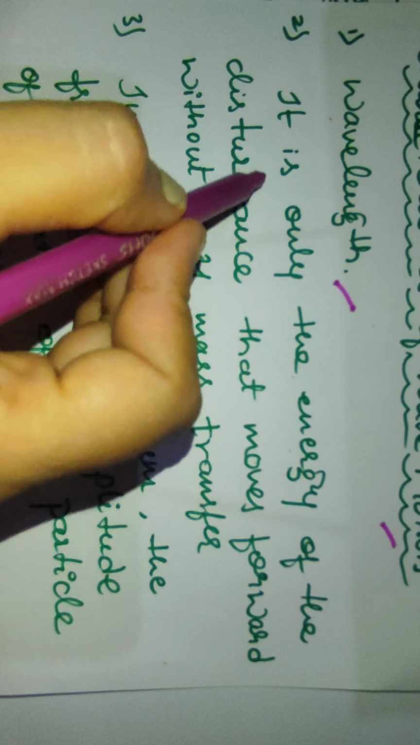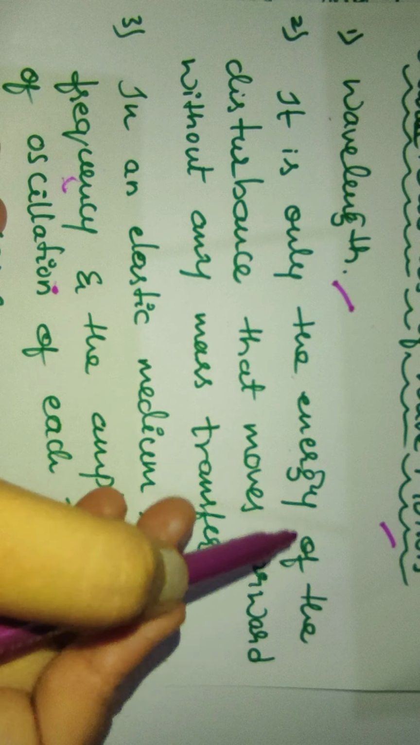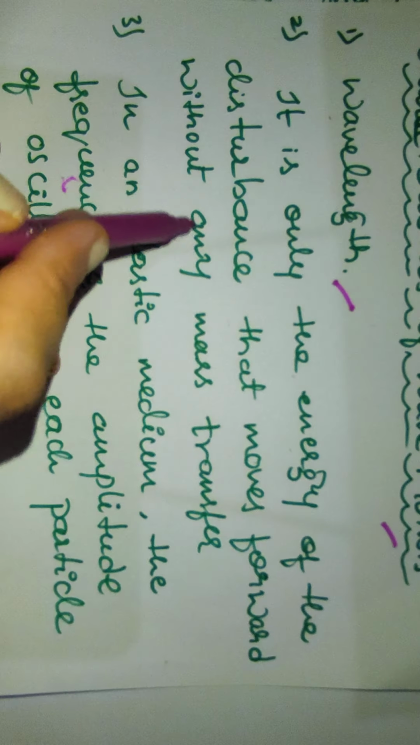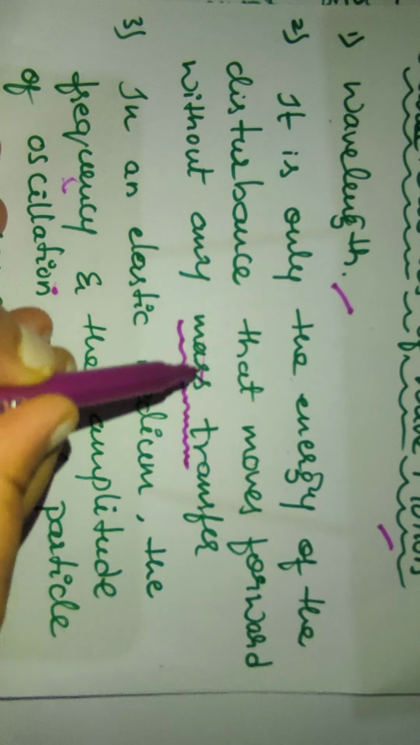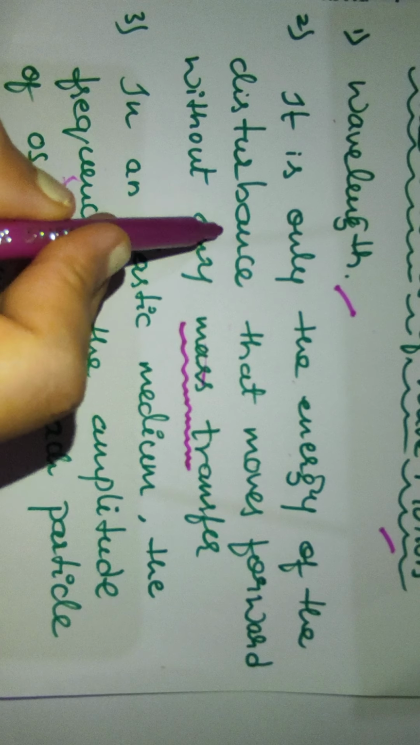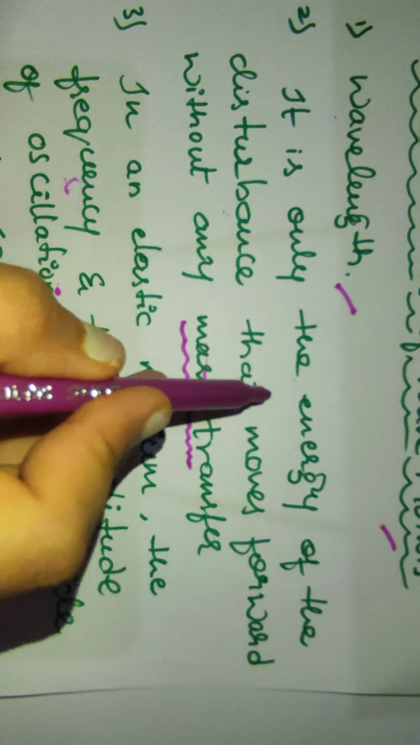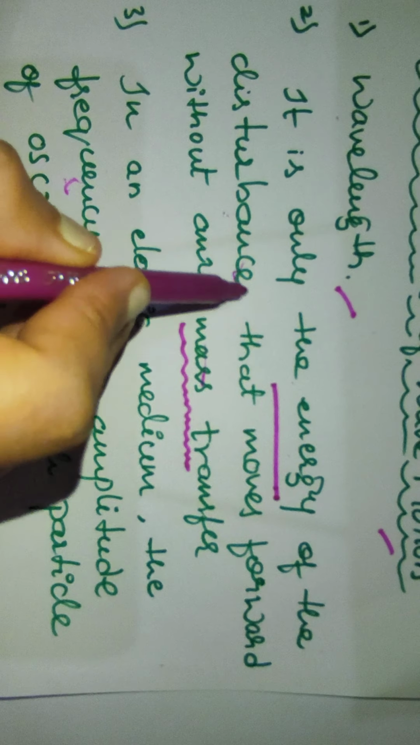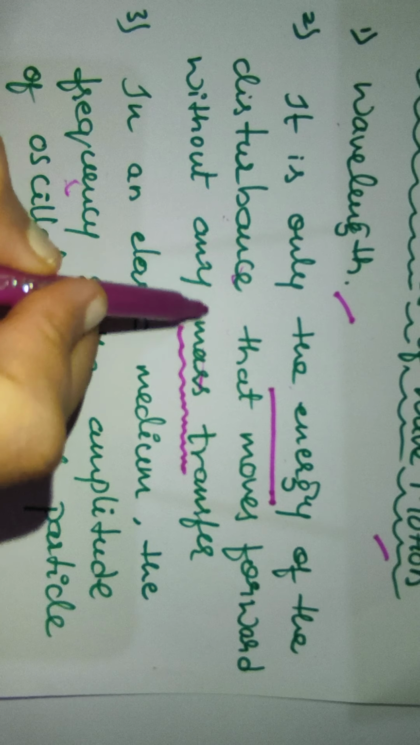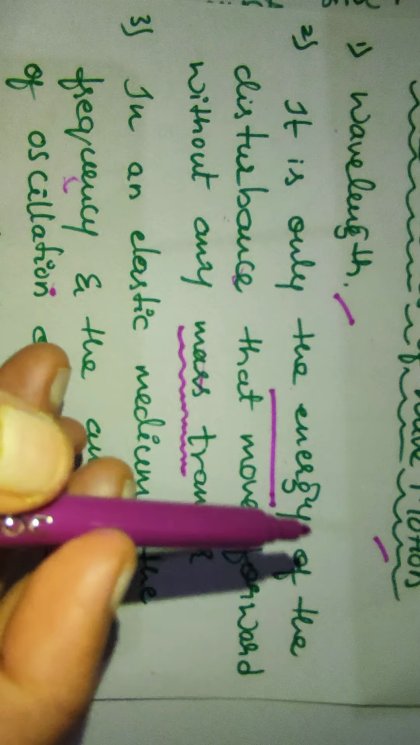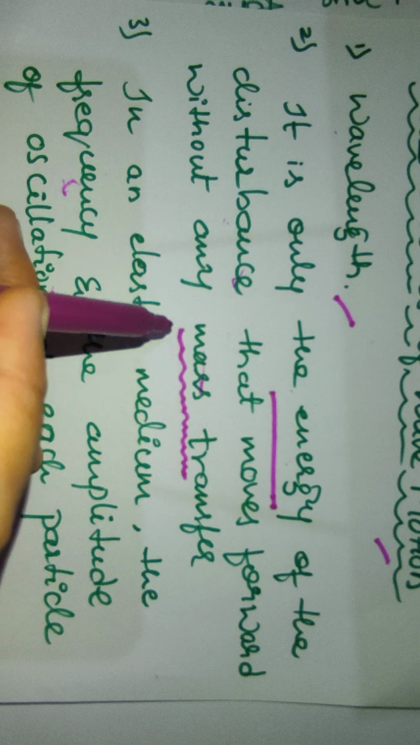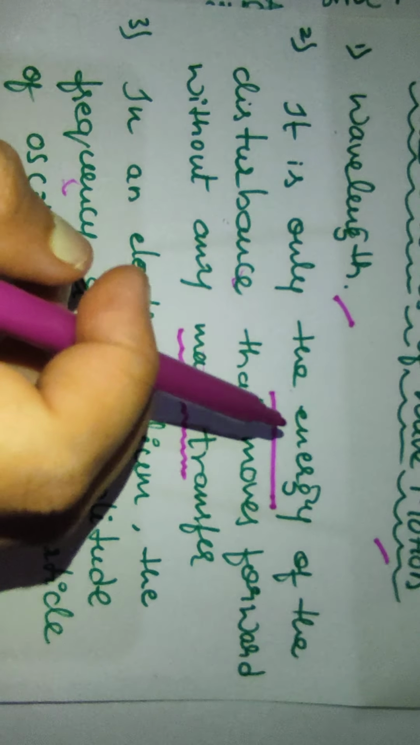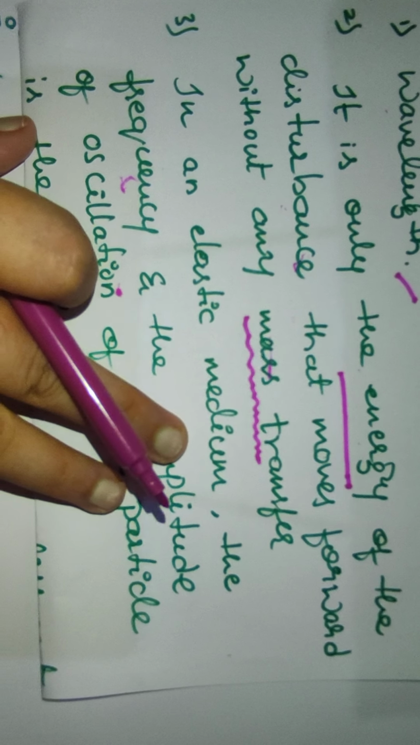Here, it is only the energy of a disturbance that moves forward without any mass transfer. What is the characteristic of this wave? Only the energy of the disturbance moves forward, without transferring any mass. Only the energy travels, not the mass. There is no transfer of mass. Only the energy of the disturbance moves forward. That is one characteristic of a wave.